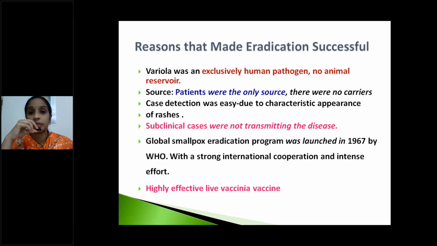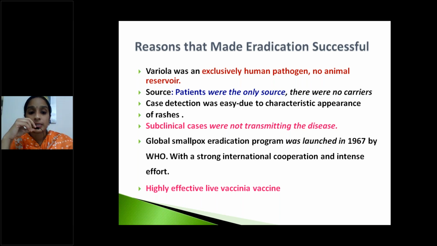There is no animal reservoir, and patients were the only source. There were no carrier states for variola. Case detection was easy due to the specific characteristic appearance of rashes, and subclinical cases did not transmit the disease.